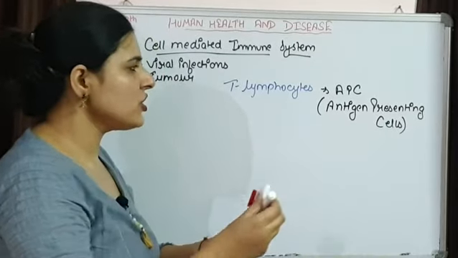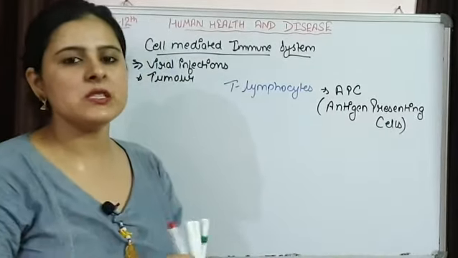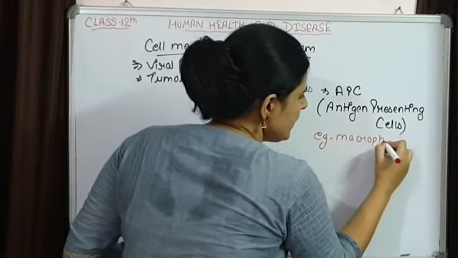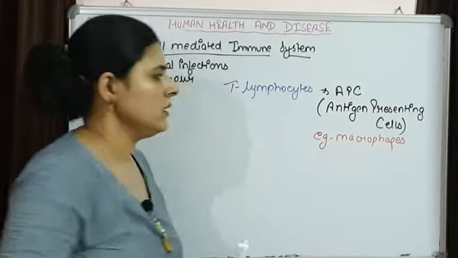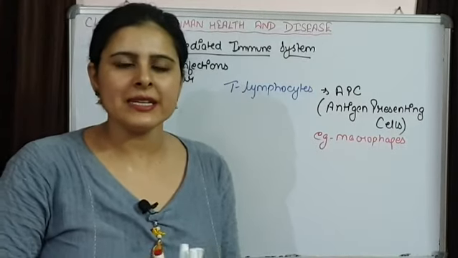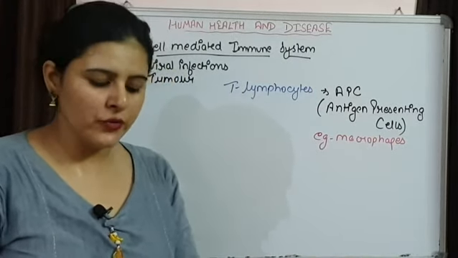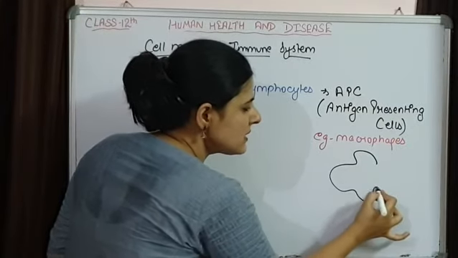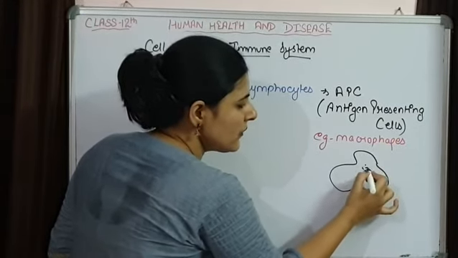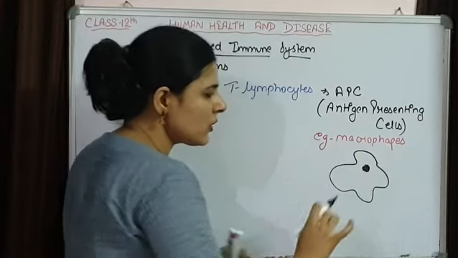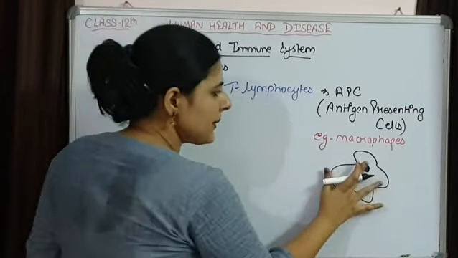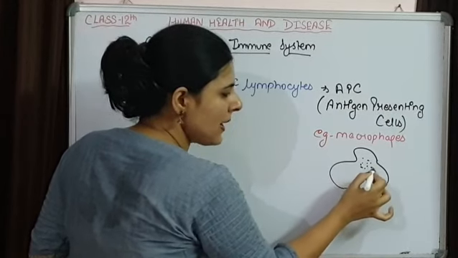An example of an antigen presenting cell is the macrophage. We have already talked about macrophages. These have phagocytic activity. What are these macrophages doing? These are big size cells, so they are going to engulf this antigen, phagocytize this antigen, and break it down into simpler parts.